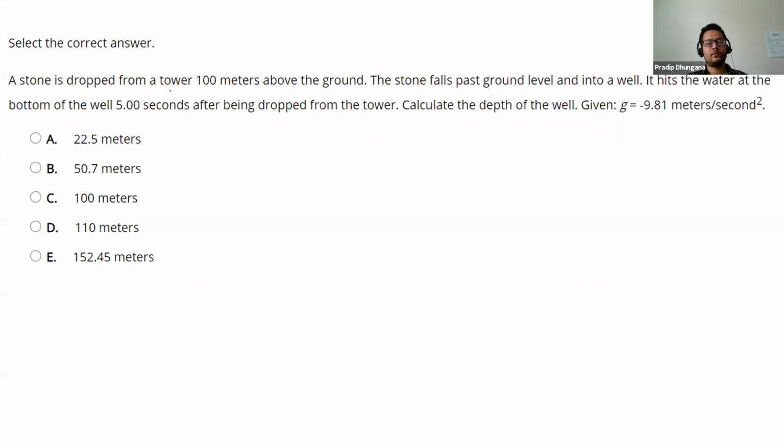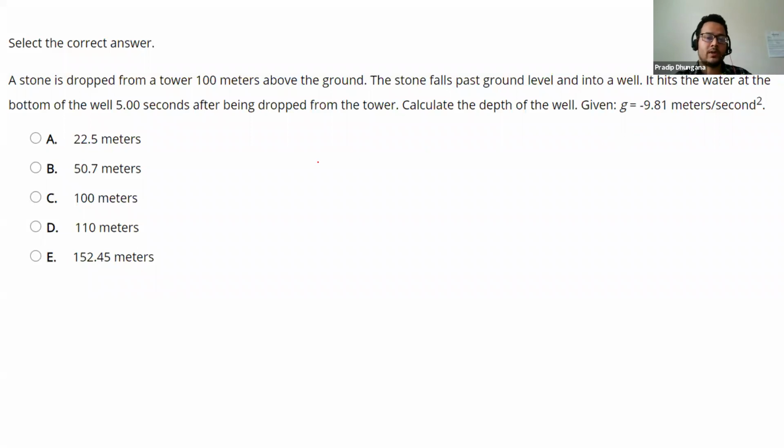A stone is dropped from a tower 100 meters above the ground. That is one piece of information provided. The stone falls past ground level and into a well. It hits the water at the bottom of the well 5 seconds after being dropped from the tower. And then we have to calculate the depth of the well. We are given g as negative 9.81 meters per second squared.